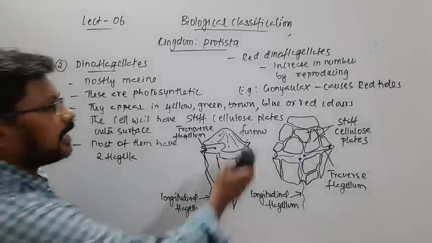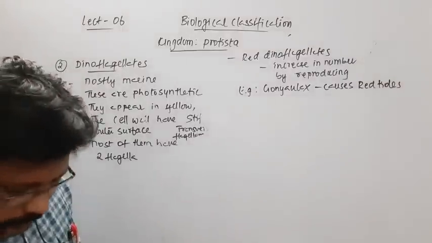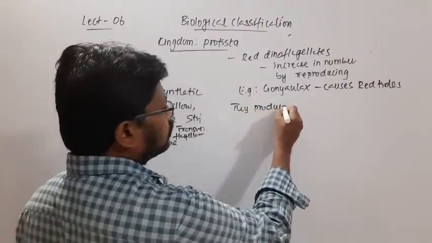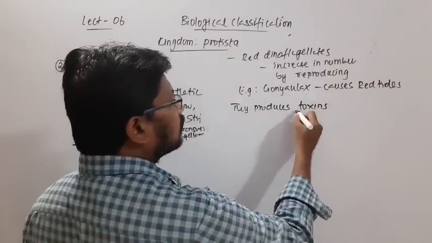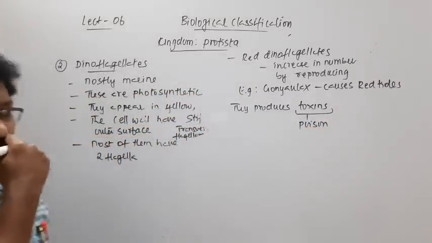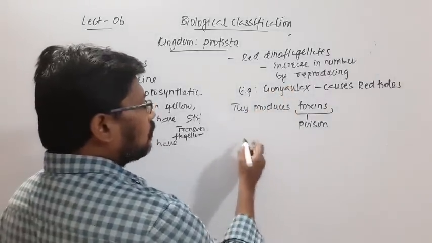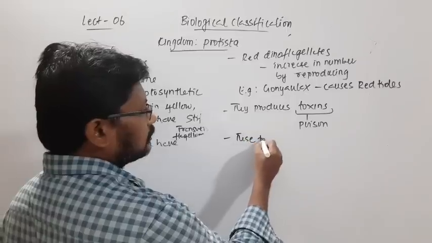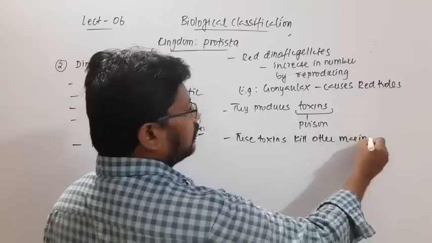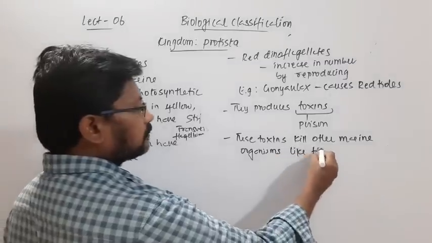And these dinoflagellates can produce certain kinds of toxins. So toxins are poisons, substances they release, like these red dinoflagellates, and these toxins kill other marine organisms like fishes.